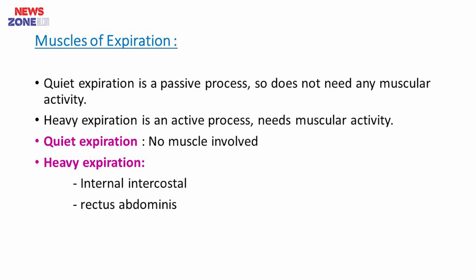Expiration, you know, is a passive process. So usually in quiet expiration no muscles are involved, but in heavy expiration some muscles are involved. The first is internal intercostal muscle, and rectus abdominis muscle.